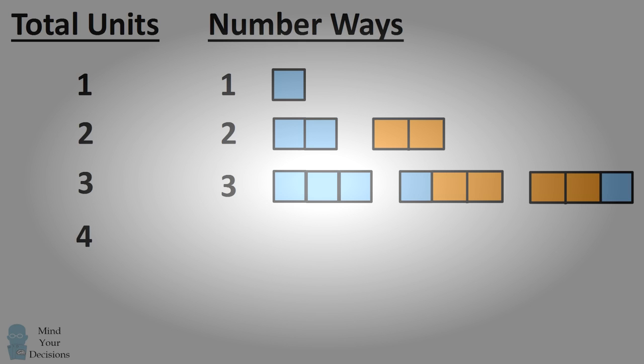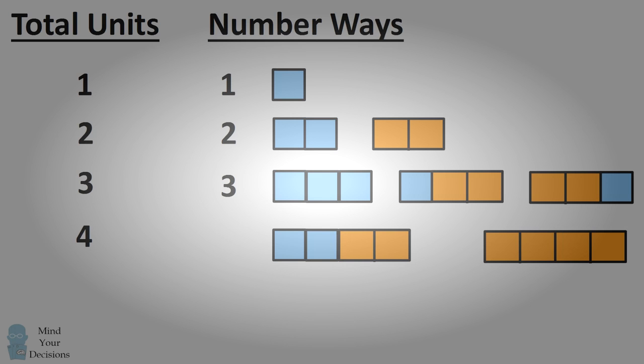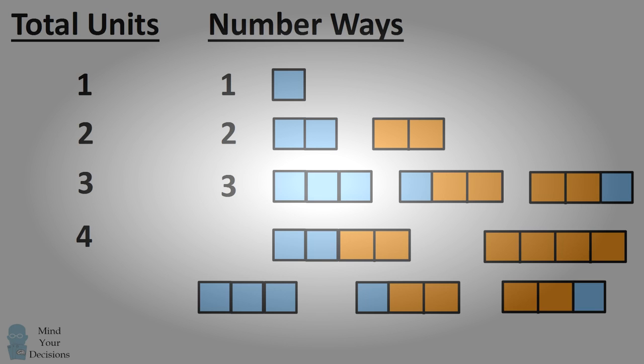What about 4 units of metrical beat? What we could do is we can copy the number of ways that we compose 2 units of metrical beat, and then we could put a long syllable at the end. We can also copy the number of ways that we make 3 units of metrical beat, and we can add a short syllable at the end of each of these. In total, there are 5 ways we can make 4 units of metrical beat. And this is because 5 is equal to 2 plus 3. And now we can see a pattern.